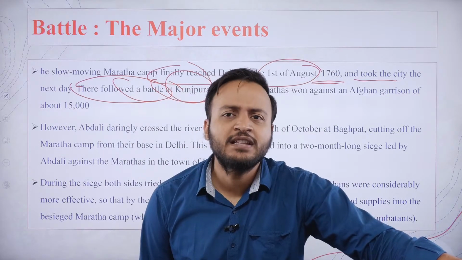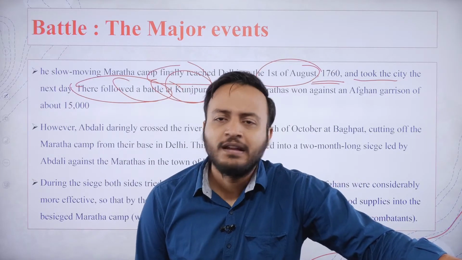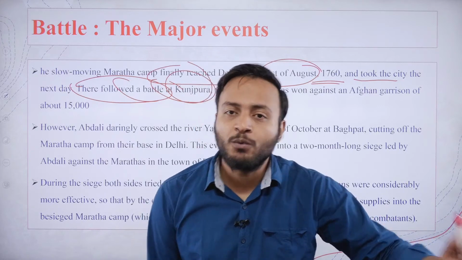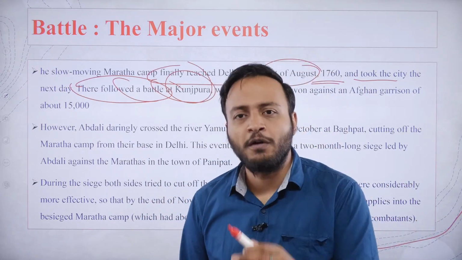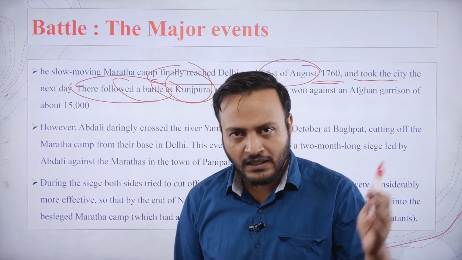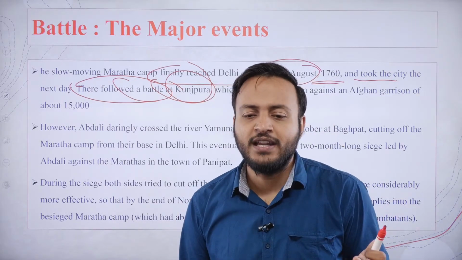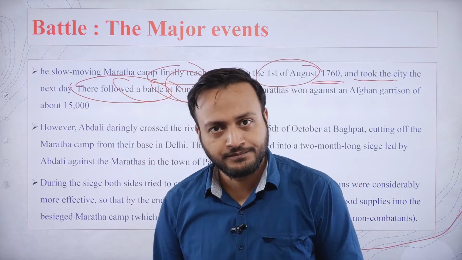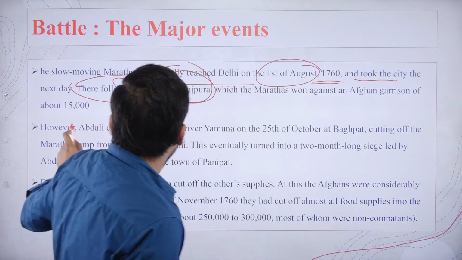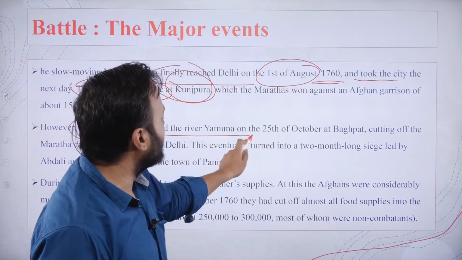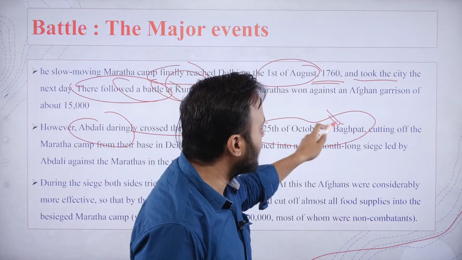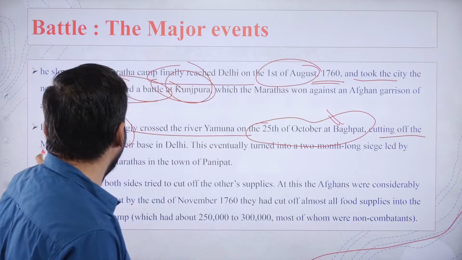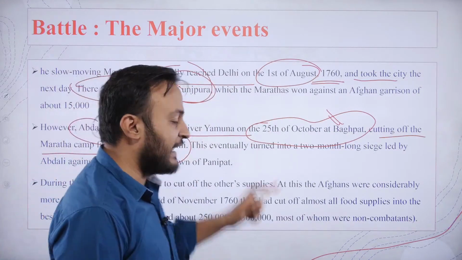There were just 15,000 Afghan soldiers. They were defeated by the Marathas. However, Ahmed Shah Abdali was not present in that troop of the Afghans. He was trying to cross the river Yamuna. Abdali daringly crossed the river Yamuna on 25th of October at a place called Bagpat in Uttar Pradesh, cutting off the Maratha camp from their base in Delhi.